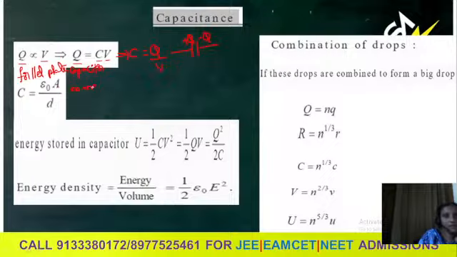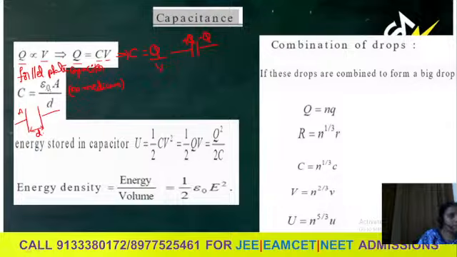When there is no medium between the plates. Parallel plates means we consider like this, which are having area of cross section A. Two plates are at a certain separation, that is D. D is the separation between the plates here. If no medium is present between them, then the capacitance of this parallel plate capacitor will be equal to epsilon naught into A by D. Here epsilon naught is what?